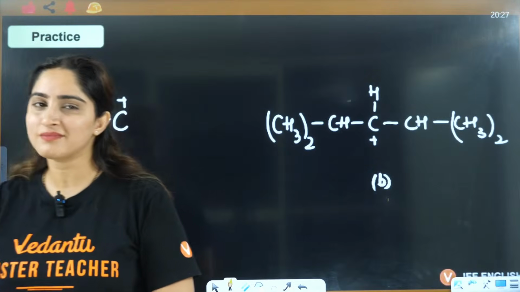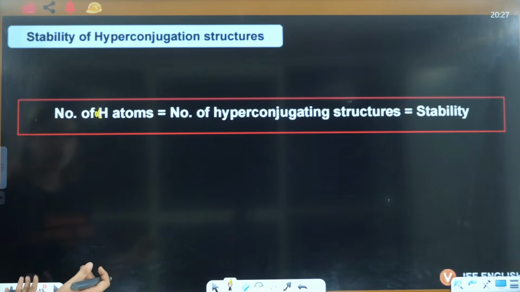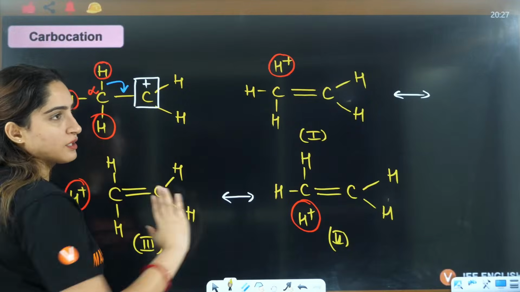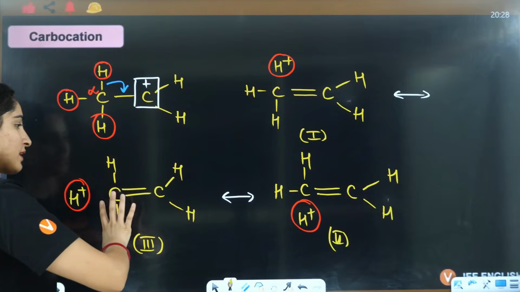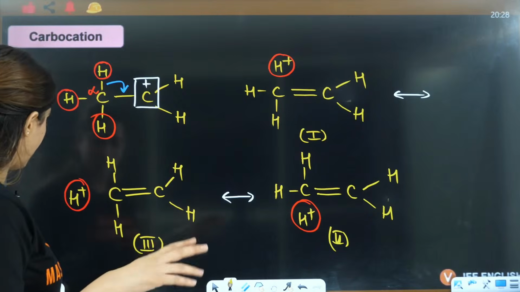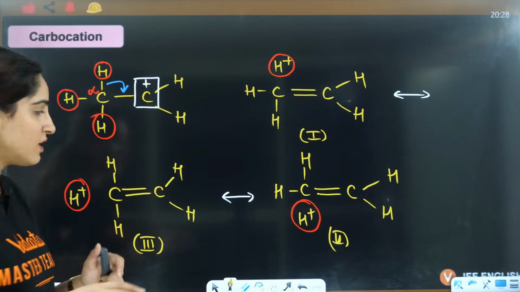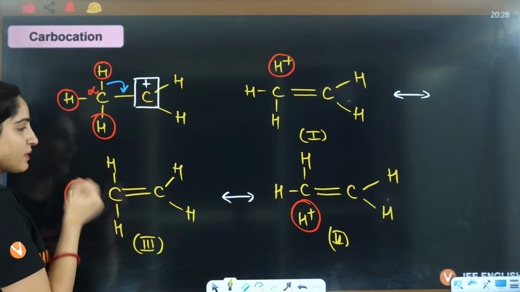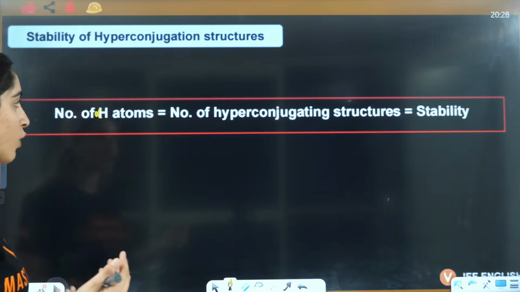No. It's actually not existing as a charge, okay? They are in conjugation with each other. That is hyperconjugation. Sometimes it is existing like this, sometimes like this, sometimes like this. Don't take it as an ion. This H positive is not an ion, it is in the vicinity. Sometimes it will have the sigma bond, sometimes it will not have it. So it's not like it will go away as an ion. That will not happen here.